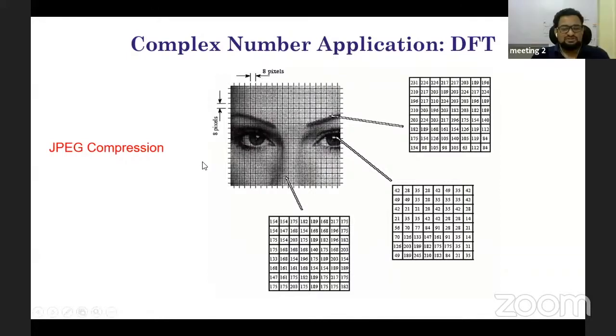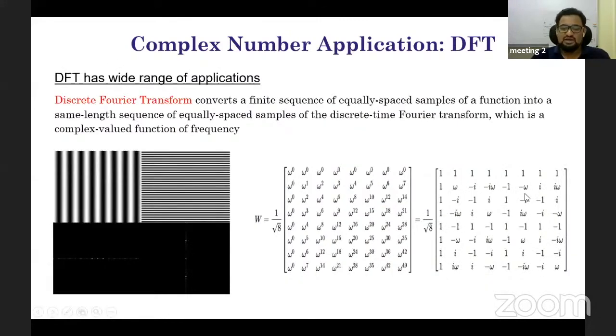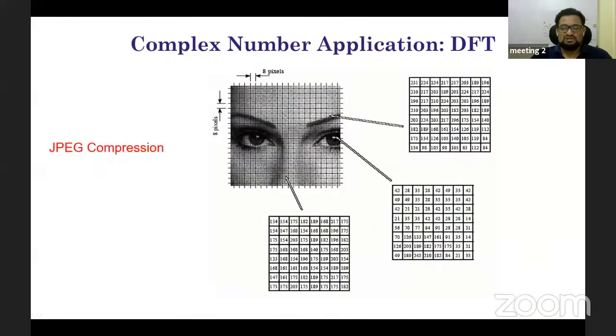So this is JPEG compression. I'm not going to explain it in detail, but my whole intention with this slide was to tell you that the discrete Fourier transform drives the most important application of JPEG compression. I take the pixels, and this 8x8 block of pixels is multiplied with the DFT coefficients, this matrix, and then you get the different frequencies. We generate coefficients, and these are called the Fourier coefficients.